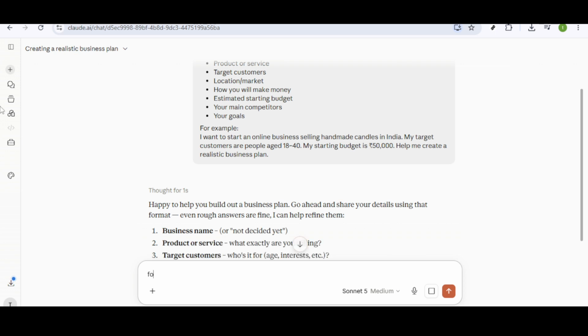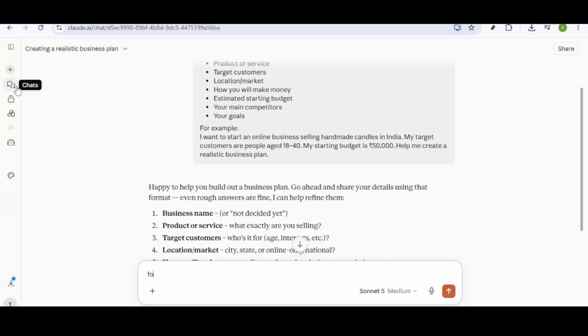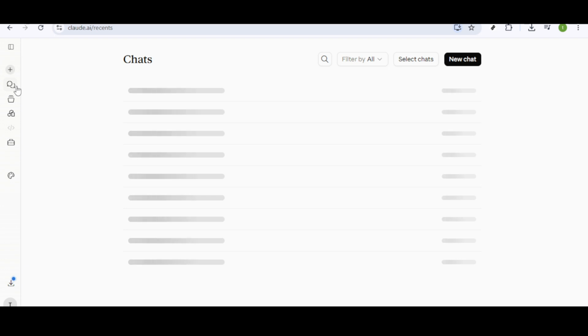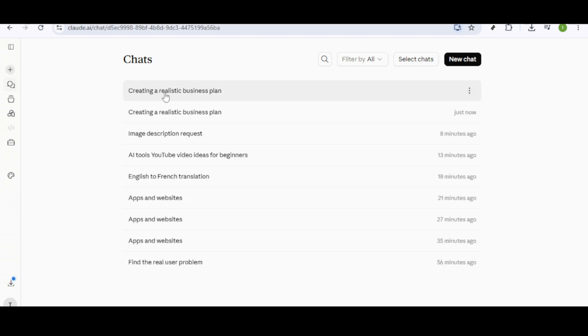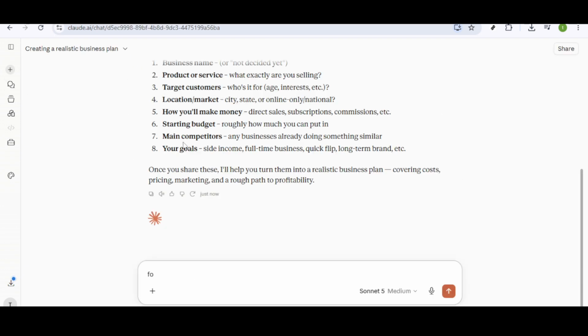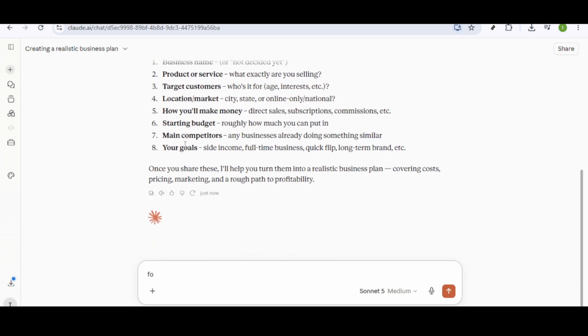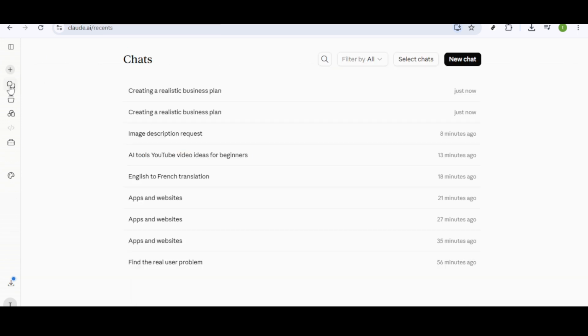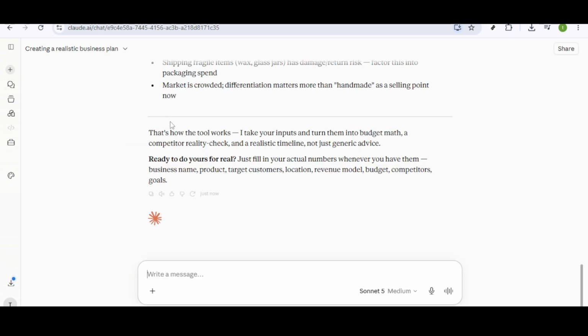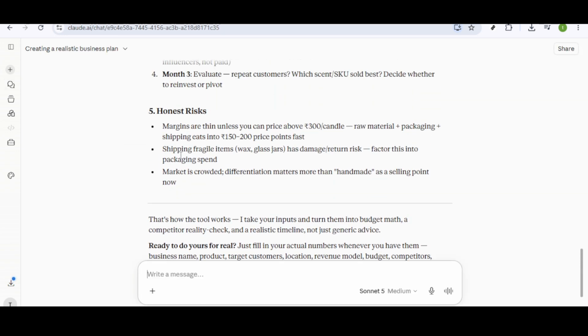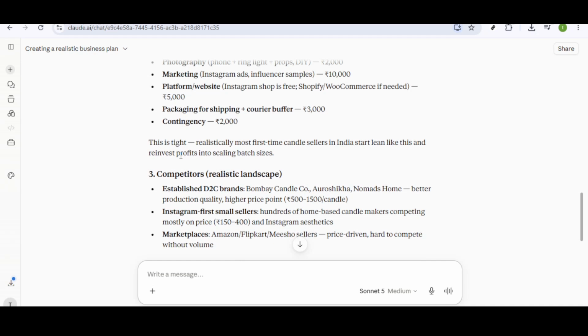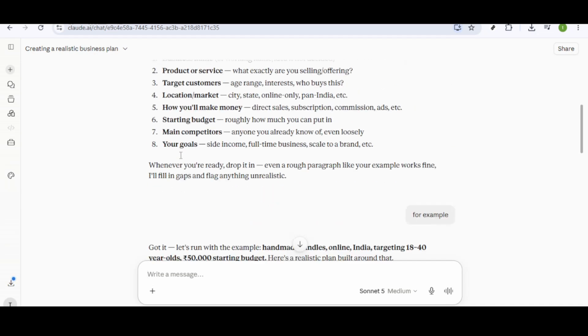Next, identify your target customers. Think carefully about who would most likely benefit from your business. Defining your audience helps in crafting marketing strategies down the line. For instance, are you targeting young adults, working professionals, or perhaps people over 60? Sharing these insights with Claude will significantly enhance the feedback it provides. Furthermore, you'll need to address your location or the market you're aiming to penetrate. It's essential to think geographically and demographically about where your services or products will be most in demand.